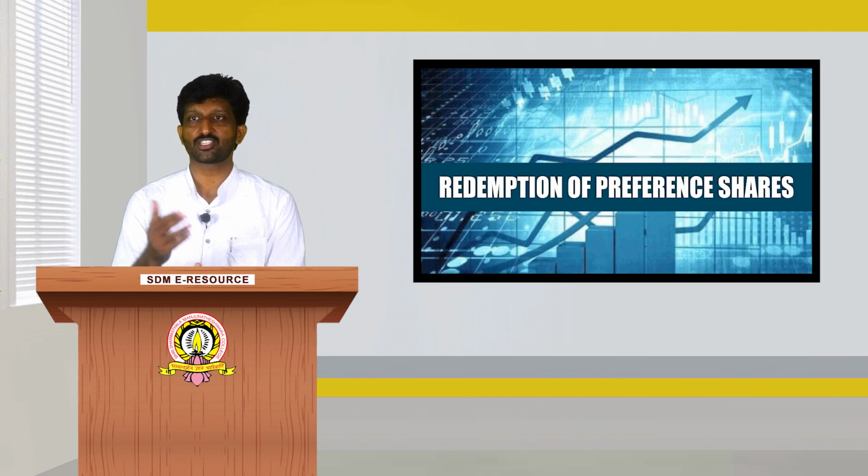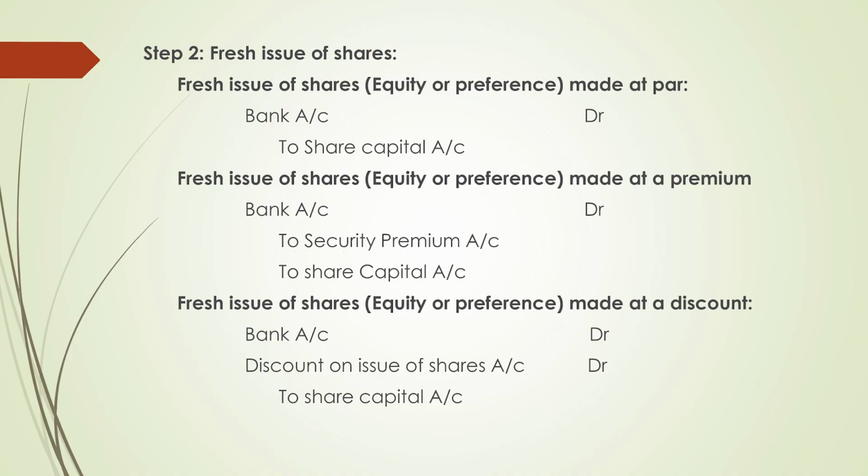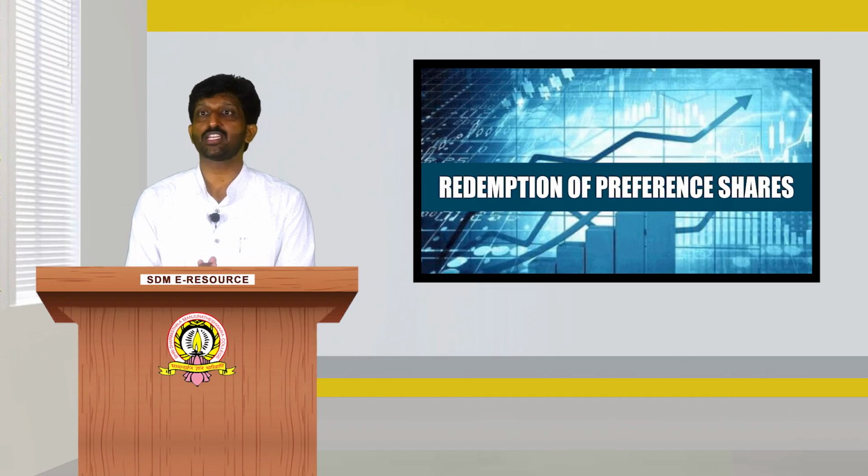Step 2, fresh issue of shares. If the fresh issue of shares is made at par, then bank account debited to share capital account. If it is made at a premium, bank account debited to securities premium account and share capital account. If it is made at a discount, then bank account debited, discount on issue of shares account debited to share capital account.